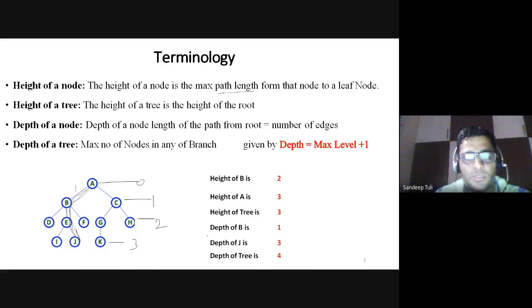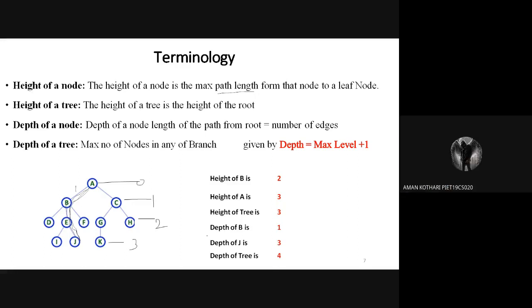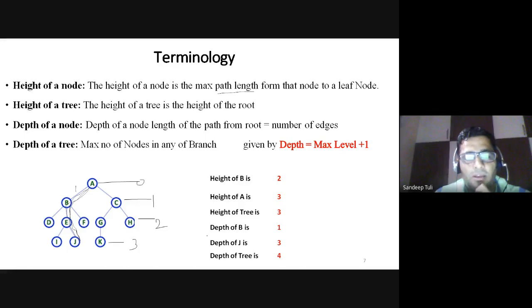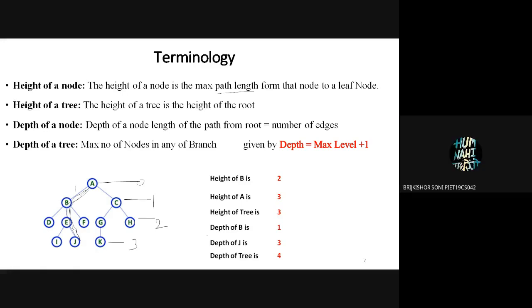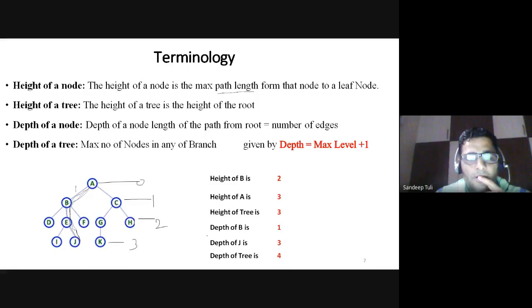What is the issue in this? Sir, not able to get how it can be 3. Okay, tell me the height of the root node A. Height of the root node A की height, Sir, क्या है? Height is the maximum path length from that node to the leaf node. Height of A is 3. So height of the tree is also 3.